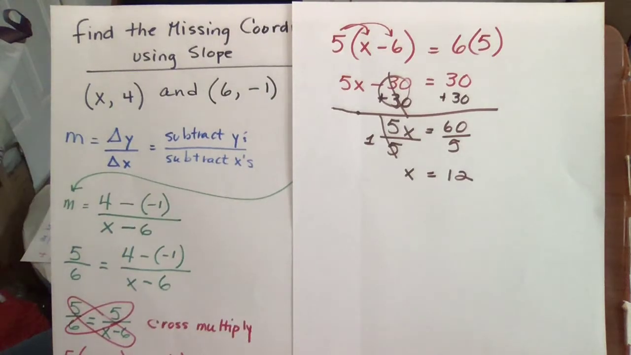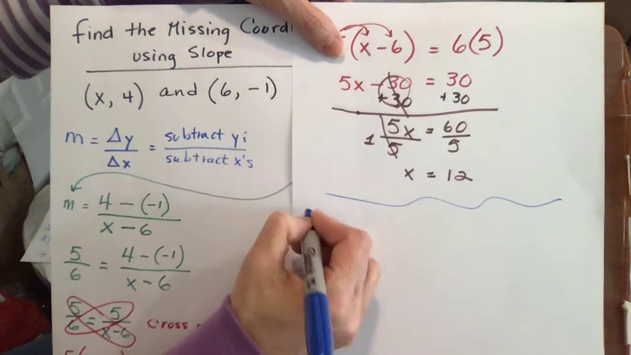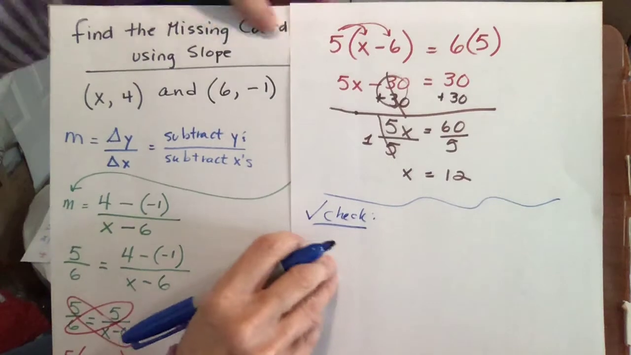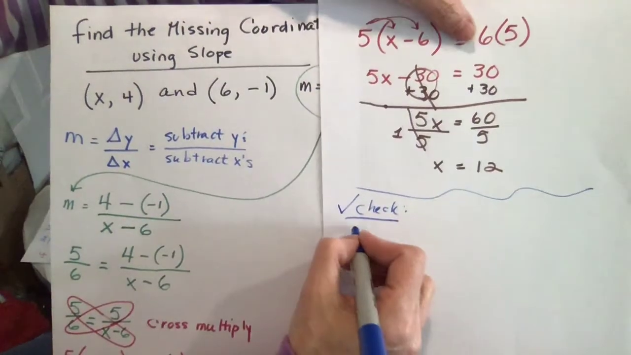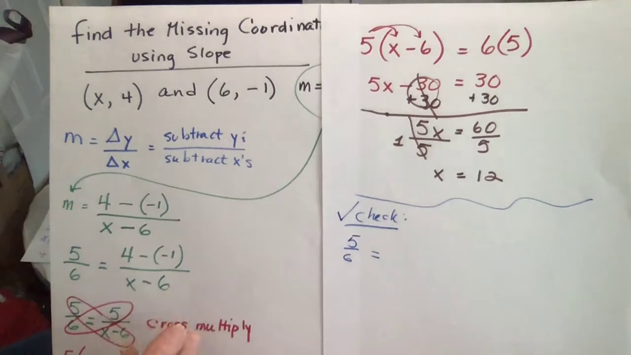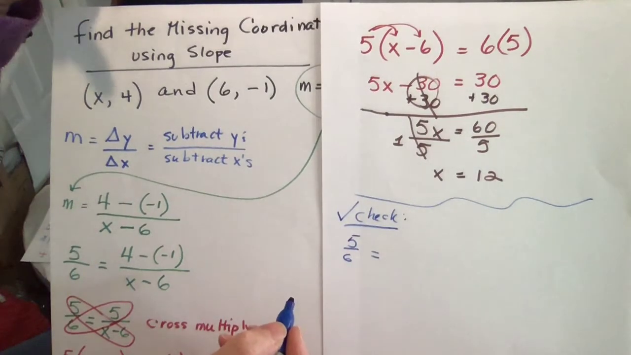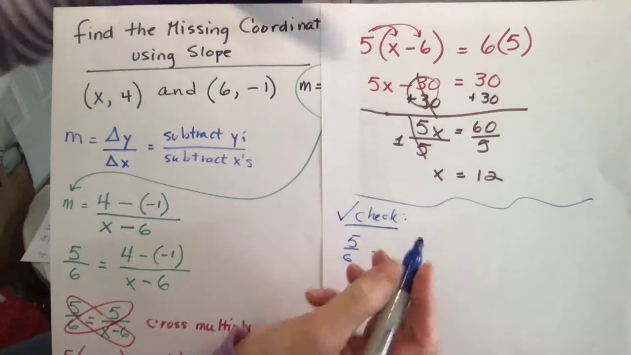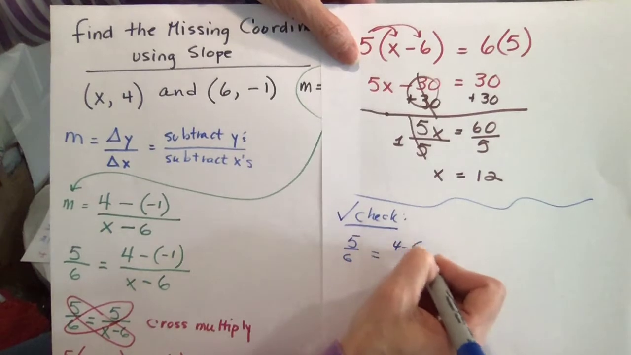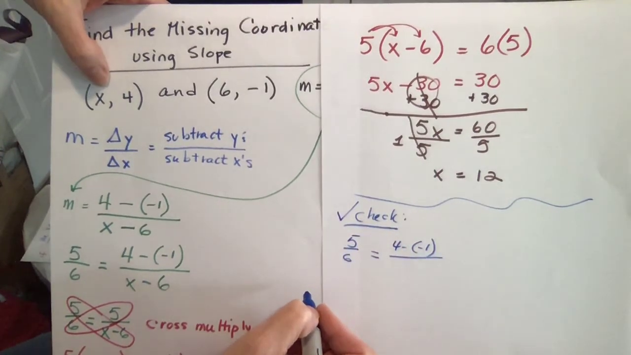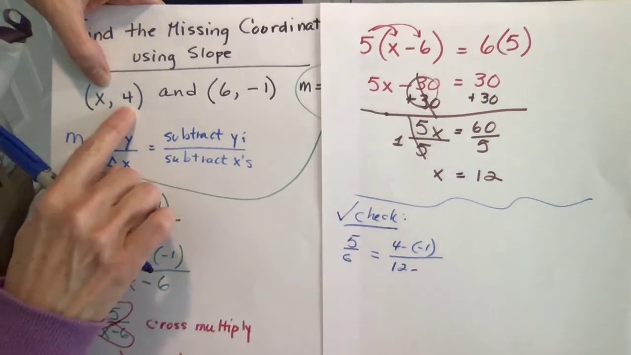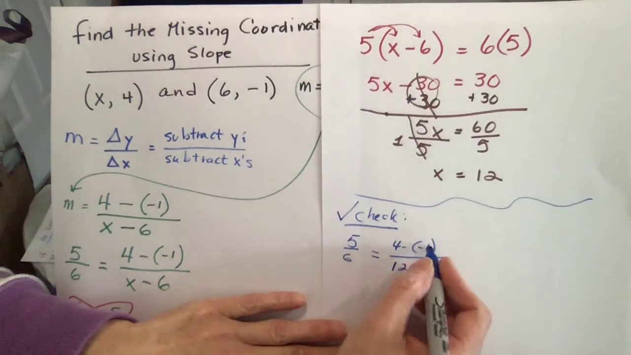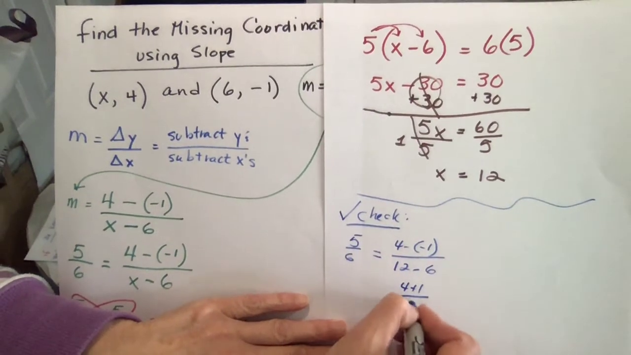Now how do you check yourself? You really should check to see if you got it right. Remember, our original slope was 5/6. And we got that by taking the difference of our y's over the difference of our x's, our change in y over change in x. So it was 4 minus -1, and our new x now is 12, going back to the same point we got the y from, the 4. So 12 minus 6. And this becomes 4 plus 1 over 12 minus 6.